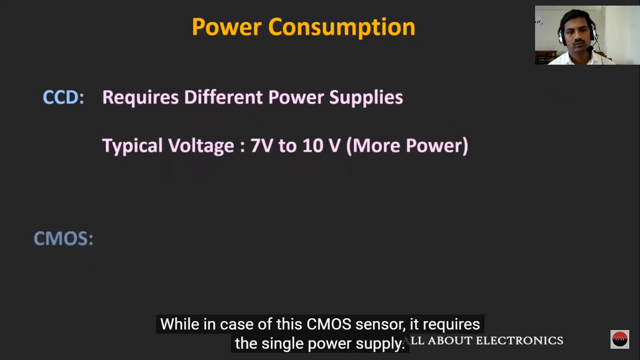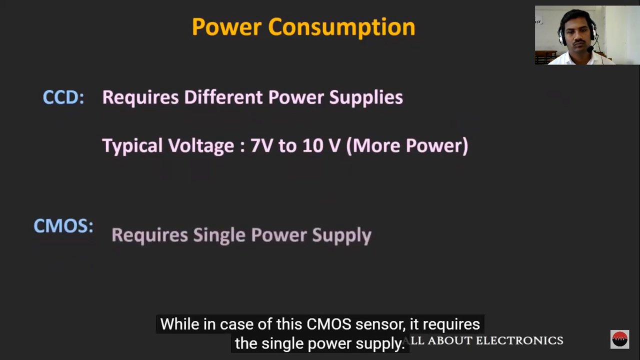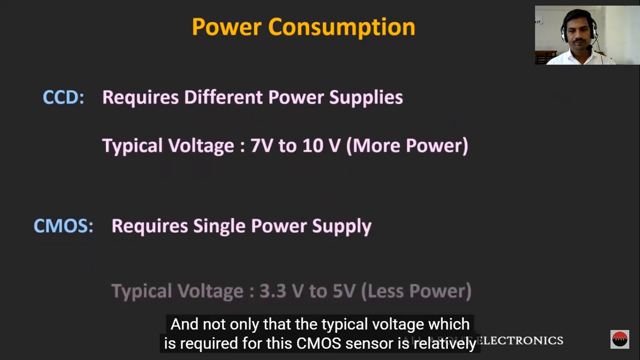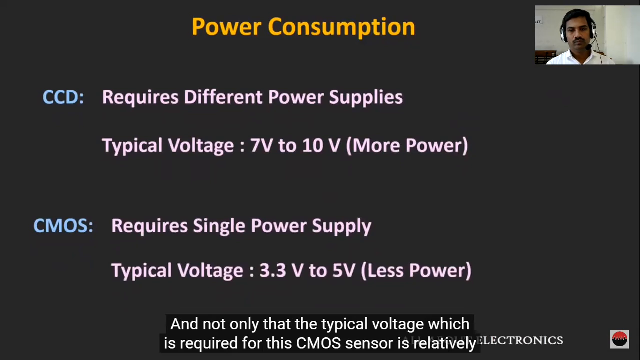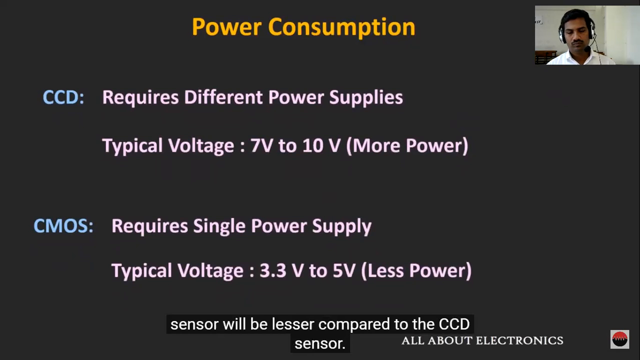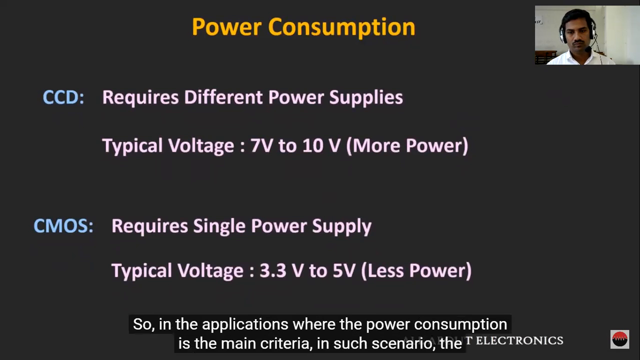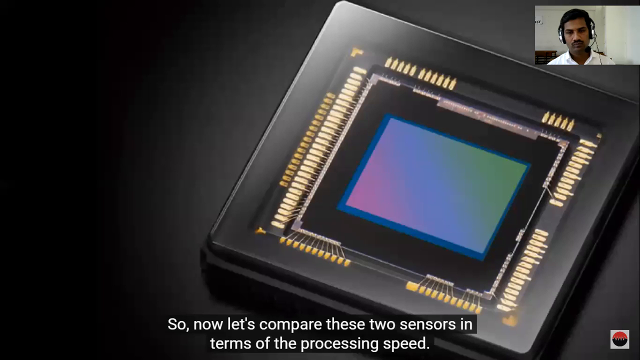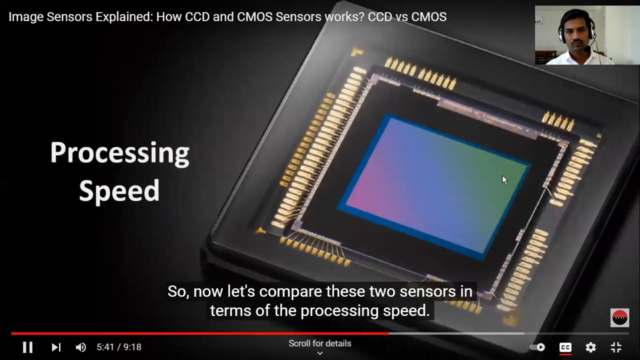While in case of the CMOS sensor, it requires a single power supply. And not only that, the typical voltage required for the CMOS sensor is relatively low, that is 3.3 volt to 5 volt. So overall power consumption of the CMOS sensor will be lesser compared to the CCD sensors. In applications where power consumption is the main criteria, the CMOS sensor is preferred over the CCD sensors. Now let us compare these two sensors in terms of processing speed.